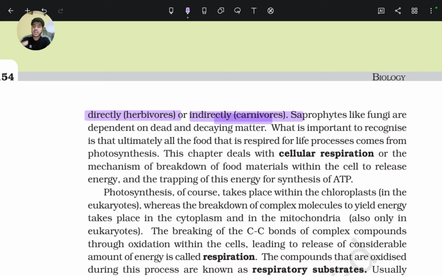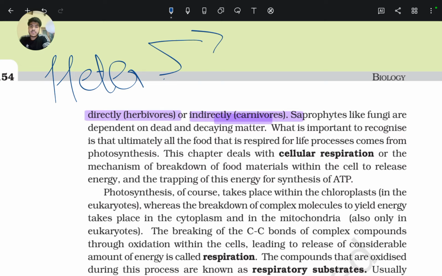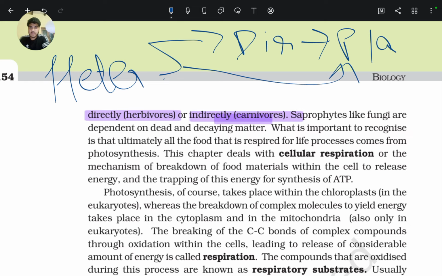So heterotrophs depend directly on plants, or indirectly, meaning they are carnivores.